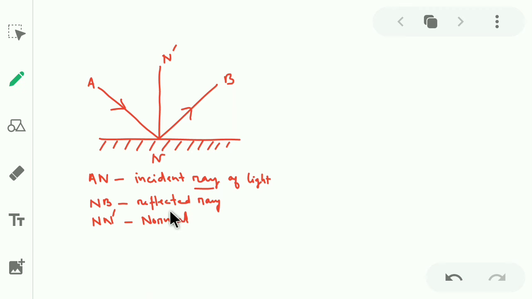Okay. So here you see this line AN makes some angle, this angle, with the normal. This angle is called I, meaning angle I is the angle of incidence.